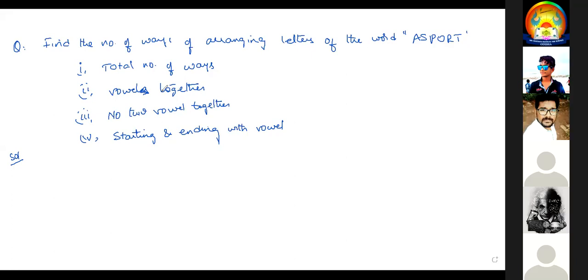So last one, 2 into 4 factorial. I'll check it. Complete, sir. 2 into 4 factorial is correct.